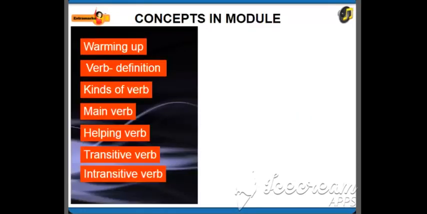We will learn the following topics in this module: verb definition, kinds of verb, main verb, helping verb, transitive verb, and intransitive verb.